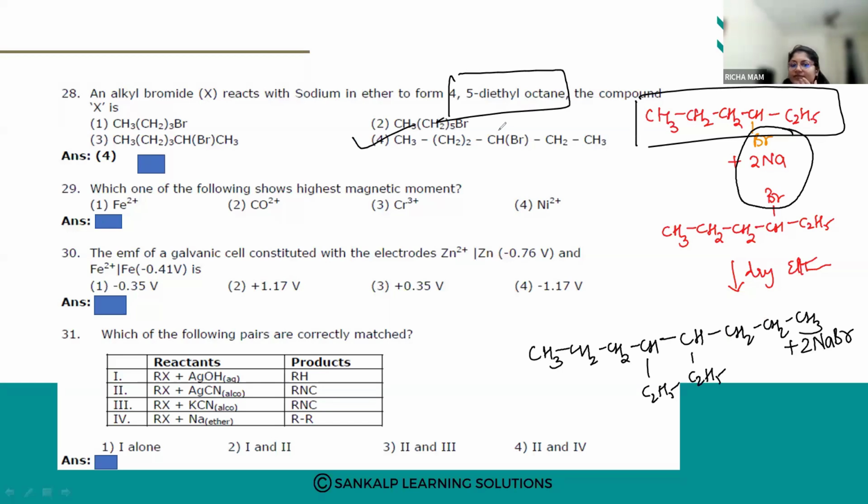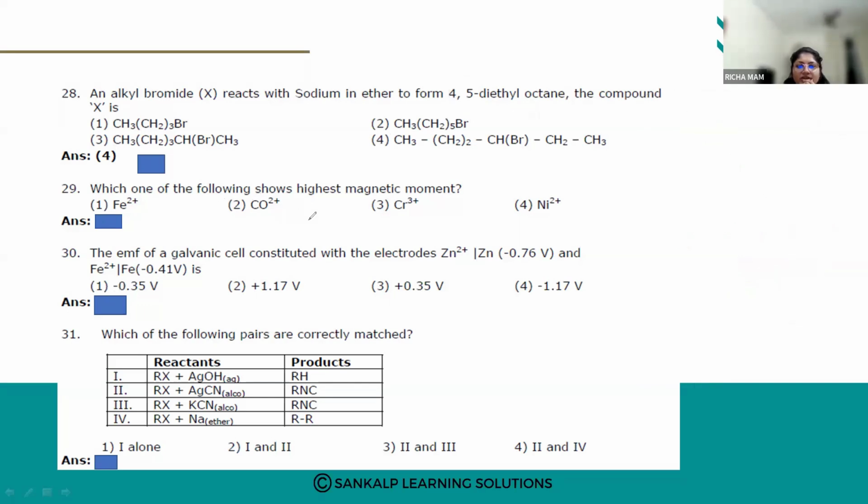If they have given the product, you have to cut the product into two reactants, because we know that in the Wurtz reaction we require 2 moles of alkyl halide. 2 moles of alkyl halide will react with sodium in the presence of ether, and I'm going to get a higher alkane. Fine. Let us go for the next one.